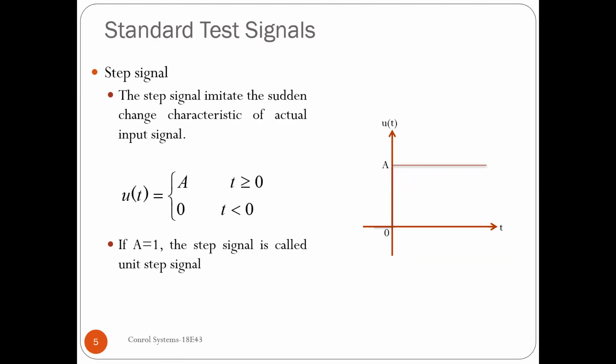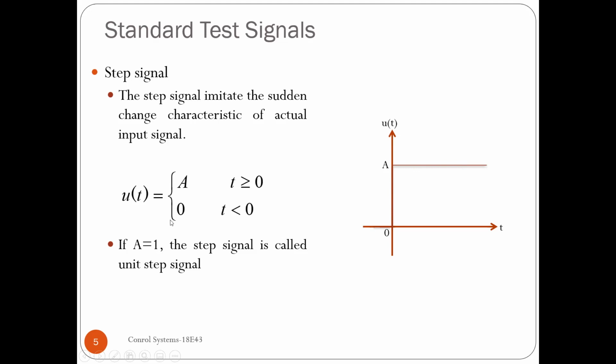Second one, we have the step signal. The step signal imitates the sudden change characteristic of an actual input signal. You can see graphically here, at time t equal to 0, there is a sudden change from level 0 to level a, and that remains constant for all time t greater than or equal to 0.